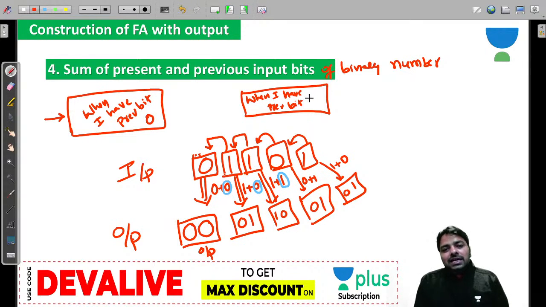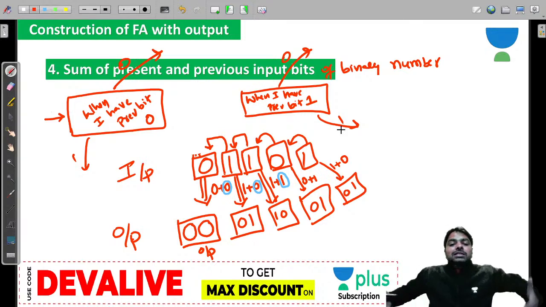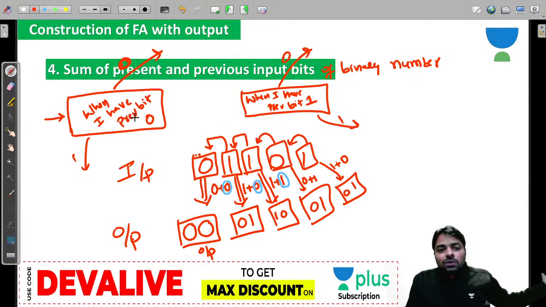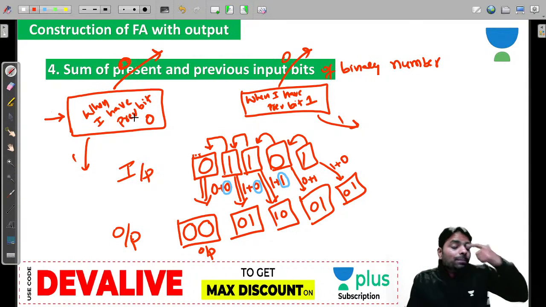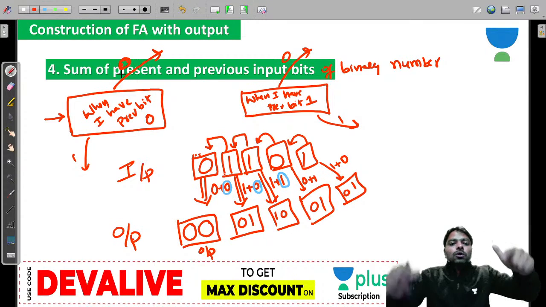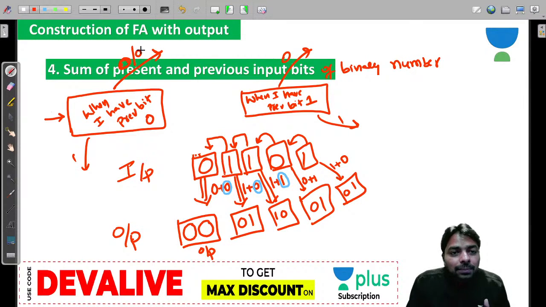Previous means we will understand slowly. Guys, look at now. Output and input both should be produced. When I am getting every state, two things you have to think. What happens on 0 and what happens on 1, because the deterministic machine, guys, this 0 is actually present. Previously there was no 0, right? There was no bit, so we can assume as a 0. Now 0 plus 0 is 0 is output. No doubt 0 is output, double 0 is an output.